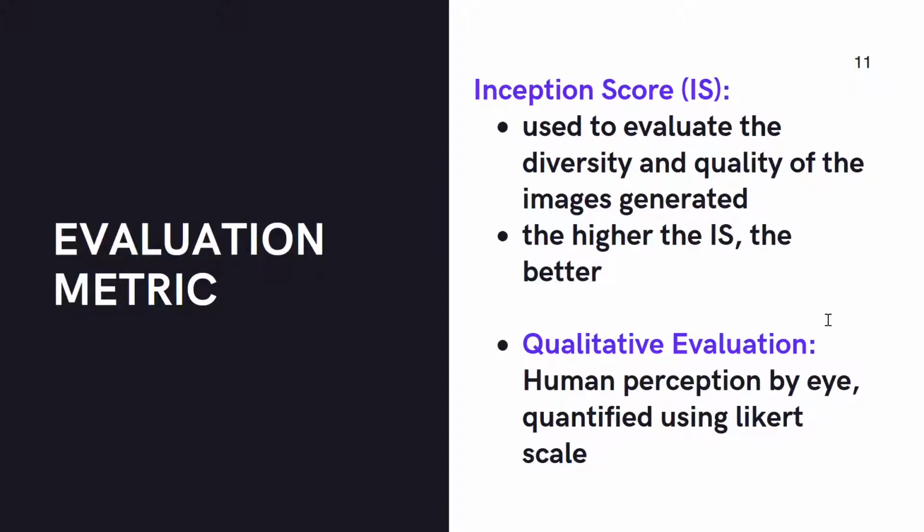The evaluation metrics used throughout this research are inception score and qualitative evaluation. Inception score is used to evaluate the diversity and quality of the images generated, so the higher the inception score, the more diverse and better the quality of the images. Basically, the higher the inception score, the better the results. Secondly, qualitative evaluation was done using human perception by eye, which was further quantified using a Likert scale based on the quality of the image and the realism of the image generated.